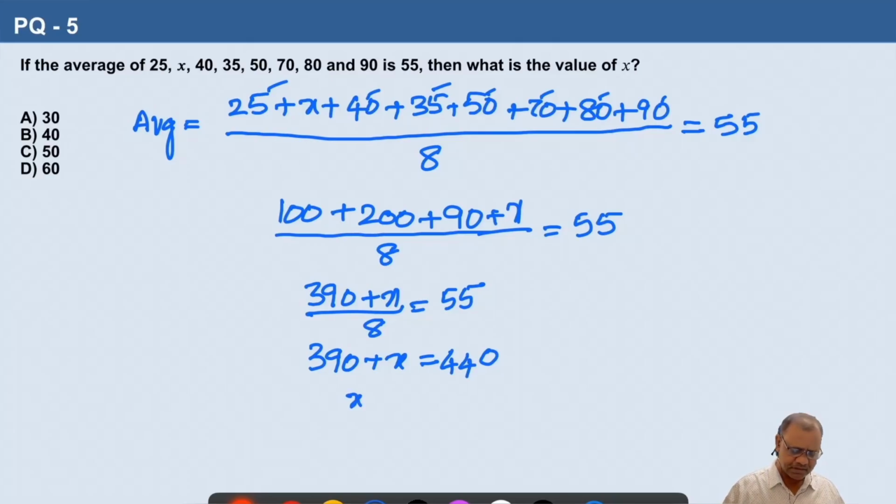So x is equal to 440 minus 390. So x is equal to 440 minus 390 is 50. So the value of x is 50. So the correct answer is option C.